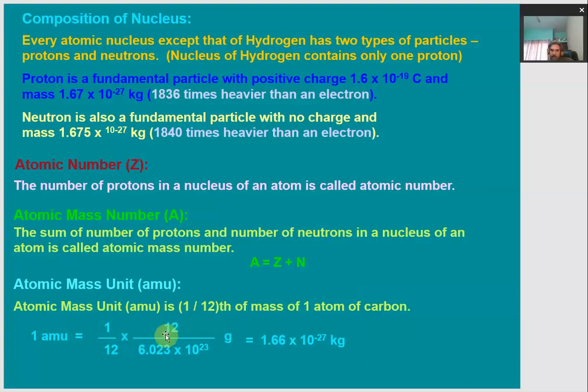12 grams of carbon has this many carbon atoms, and this number, 6.023 x 10^23, is the Avogadro number, the number of atoms present, right? So this is how we calculate the value of one atomic mass unit, which is equal to 1.66 x 10^-27 kilogram. We take the mass of one carbon atom for the calculation of the atomic mass unit because the mass of the carbon atom is so precise.